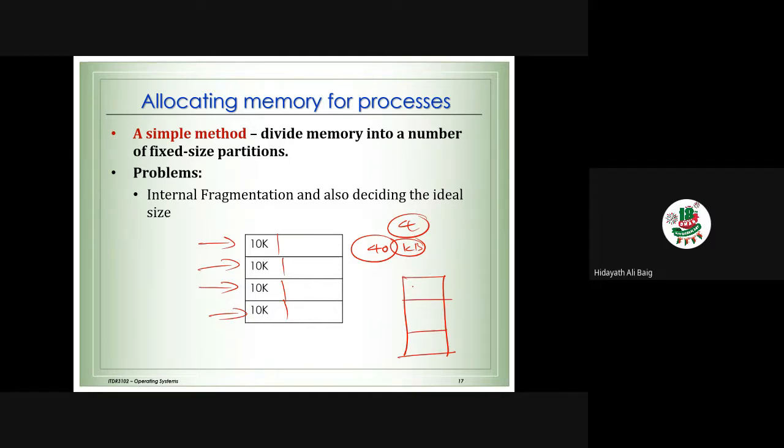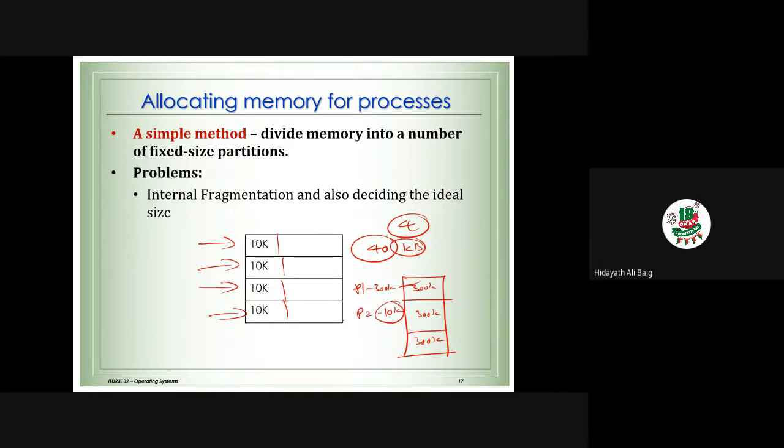I want to take a big example: 300 KB, 300 KB, 300 KB. So I divided it into 3. Process 1 wants 300 KB. That's fine, no problem with this. Process 2 wants 10 KB.